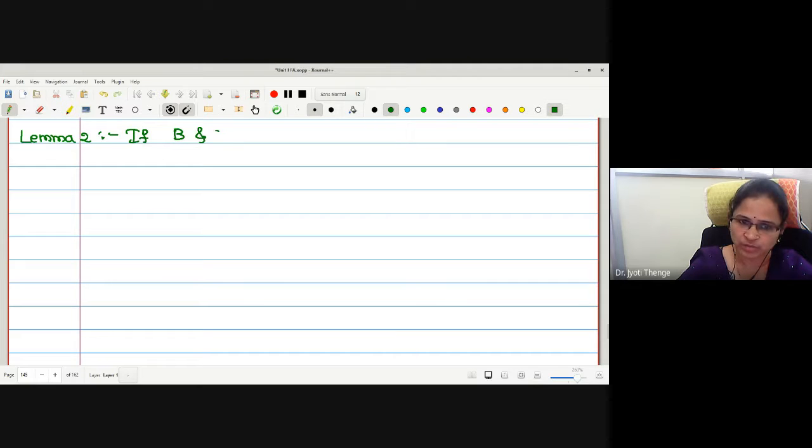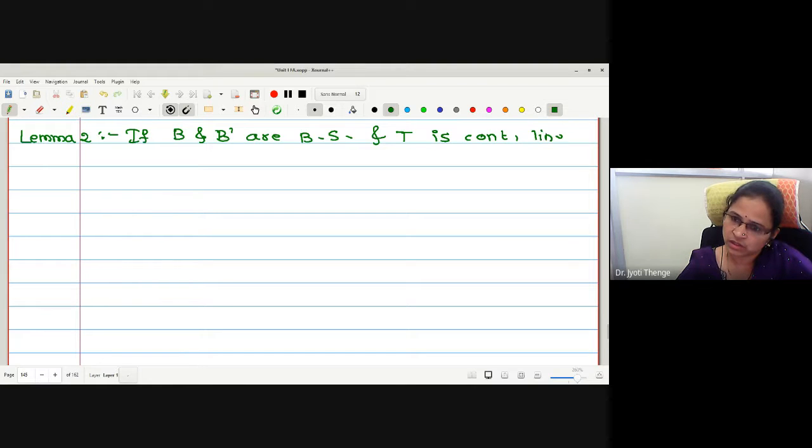Let B and B dash be Banach spaces, and T is a continuous linear transformation of B onto B dash.